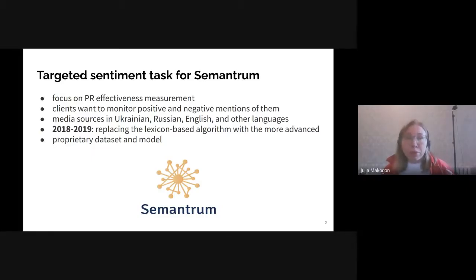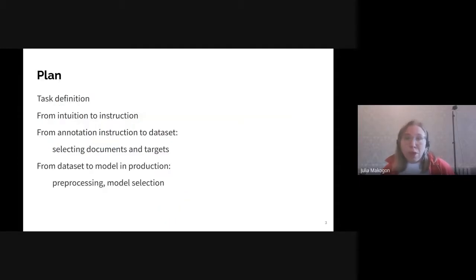It's very important for our clients to find positive and negative mentions of their monitored objects in Ukrainian and Russian news. The objects are usually organizations or people. So our task was to advance the sentiment detection algorithm the company had. So we created a dataset with clear annotation guidelines and trained a transformer-based model on it, and it worked.